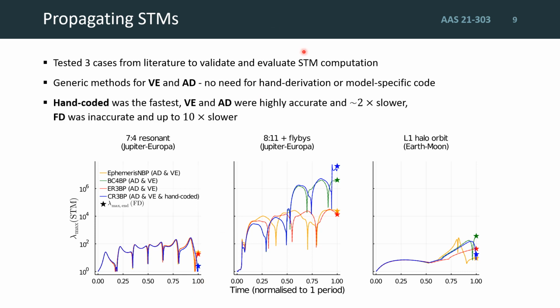We found that the hand-coded STM computation was of course the fastest and most accurate, but our symbolic and automatic differentiation methods were also highly accurate and generally around only 2 times slower. By comparison, finite differencing could only easily provide the STM at the final state. It was the least accurate method, especially in these highly sensitive flybys, and was up to an order of magnitude slower than simple trajectory propagation.